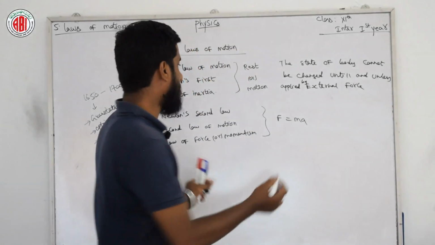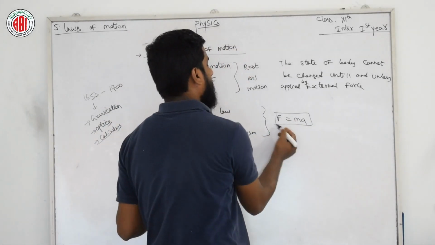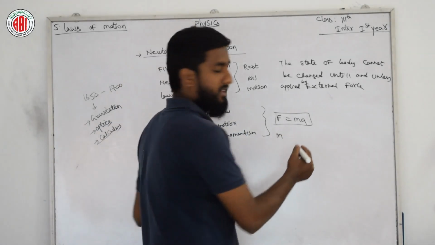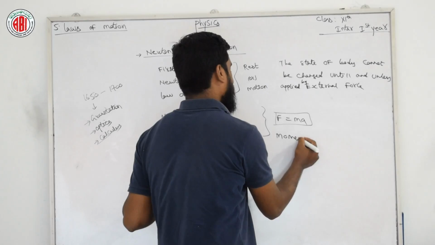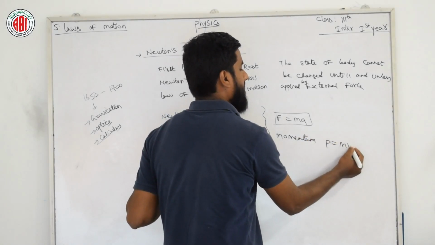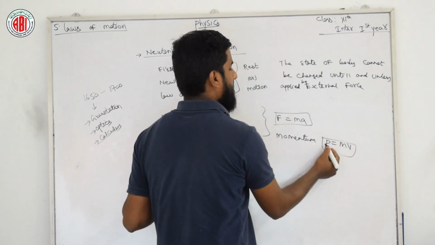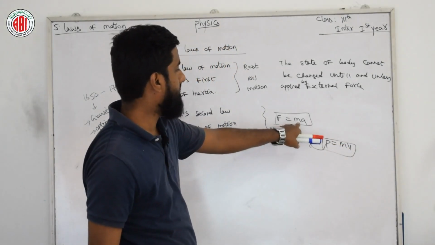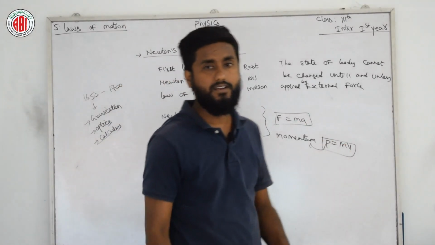We also have one more formula, momentum, which is also a physical quantity, denoted by p = mv. Here p is momentum, m is mass, v is velocity. In F = ma, F is force, m is mass, a is acceleration.